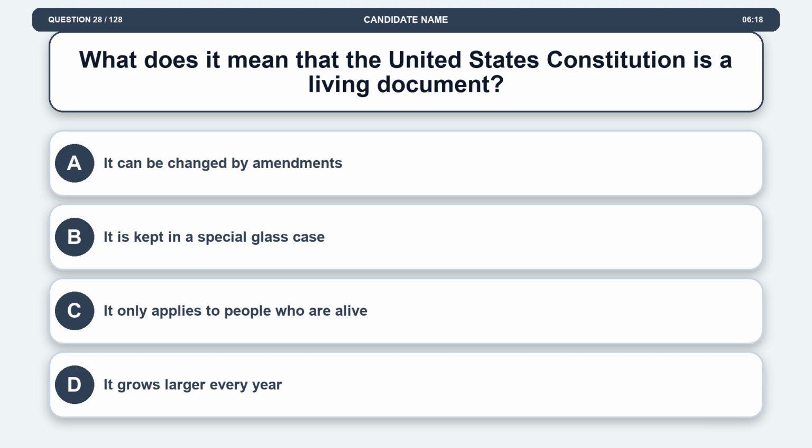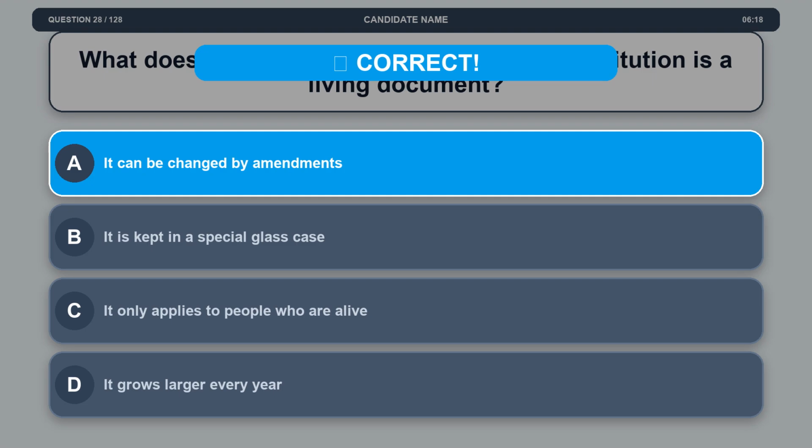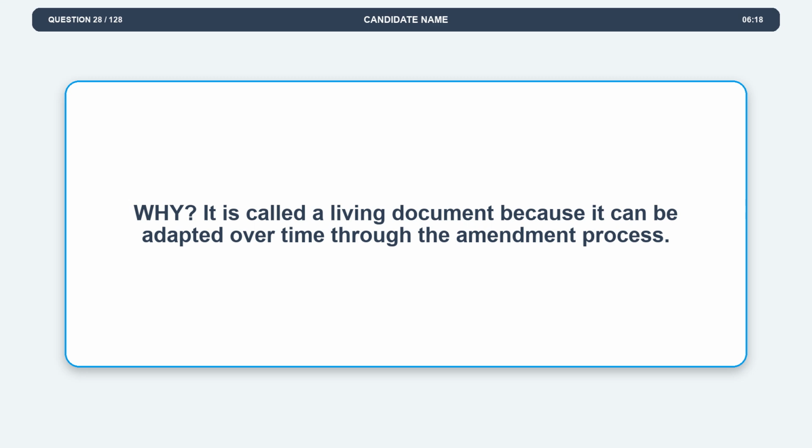Question 28. What does it mean that the United States Constitution is a living document? Option A. It can be changed by amendments. Option B. It is kept in a special glass case. Option C. It only applies to people who are alive. Option D. It grows larger every year. The correct answer is option A. It can be changed by amendments. Explanation. It is called a living document because it can be adapted over time through the amendment process.